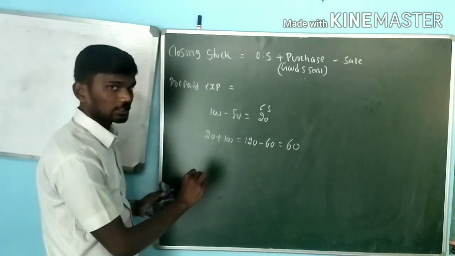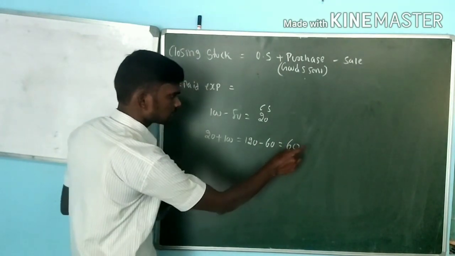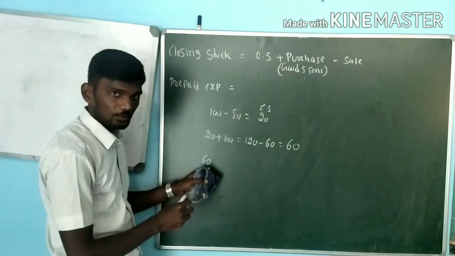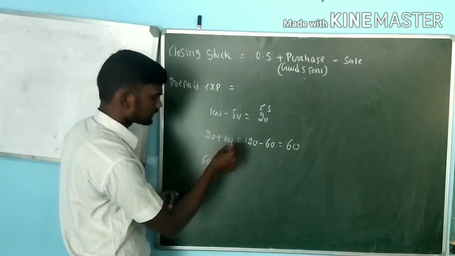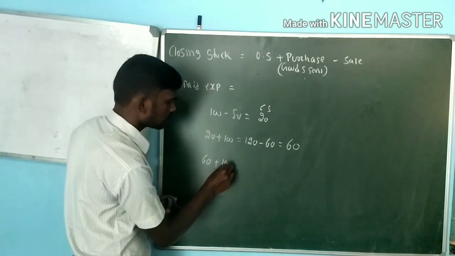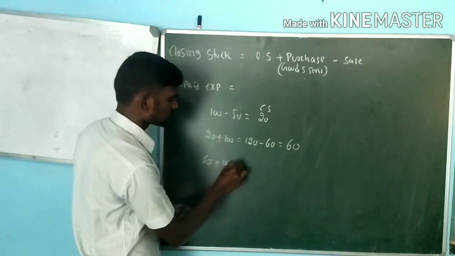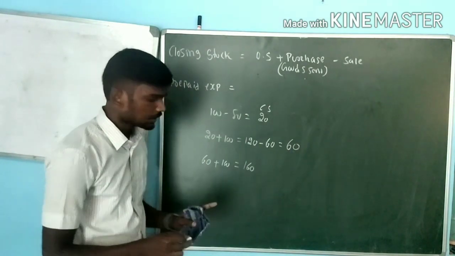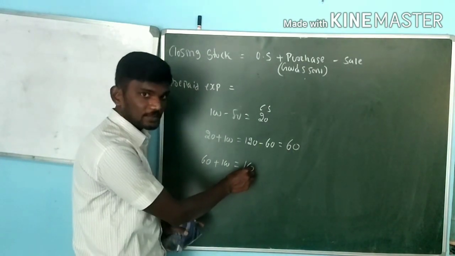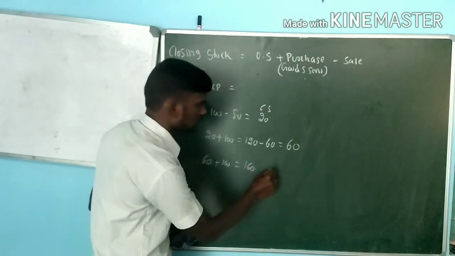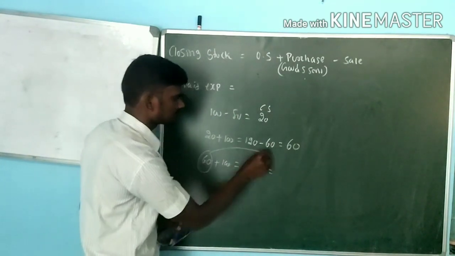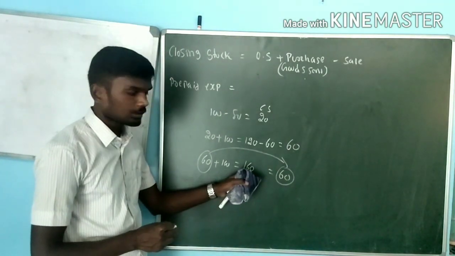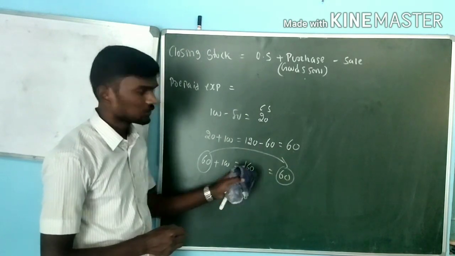Again, the same will continue. Important: this year's closing value will become the opening for next year, that is 60 rupees. Next, the head office sends, for example, 100 rupees for expenses. How much is with the branch now? That is 160 rupees. But during the year, the branch does not spend any expenses. So what is the closing value? We have to consider the same amount as the opening value, that is 60 rupees. Don't consider 160 as the closing value. This is important.